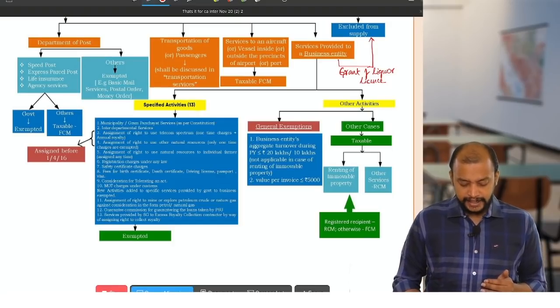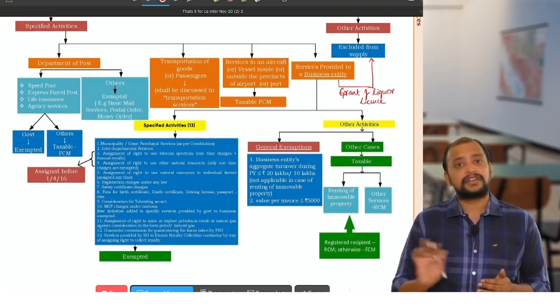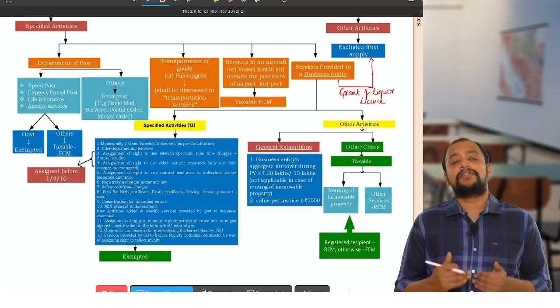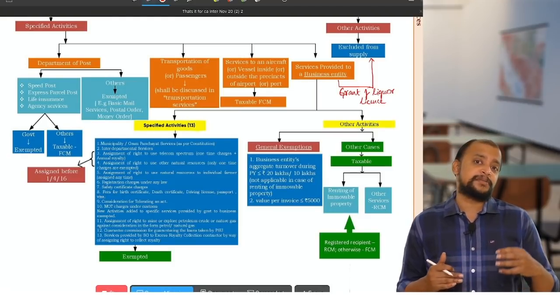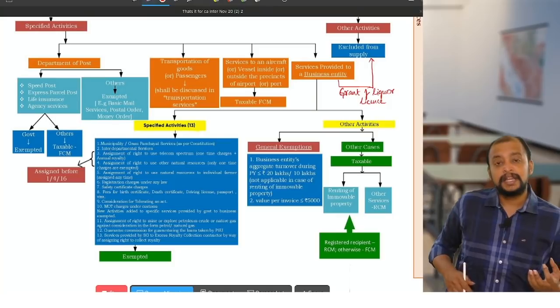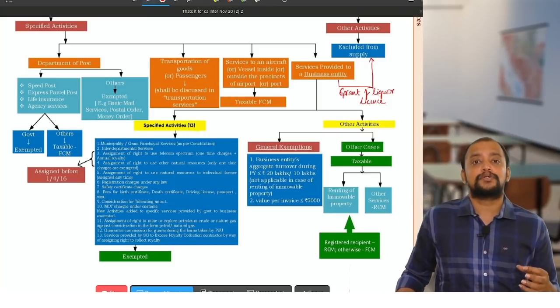Then next, whether there is any RCM here? No RCM here. It is always FCM. There is no RCM in case of Department of Post. Then transportation of goods and passengers.